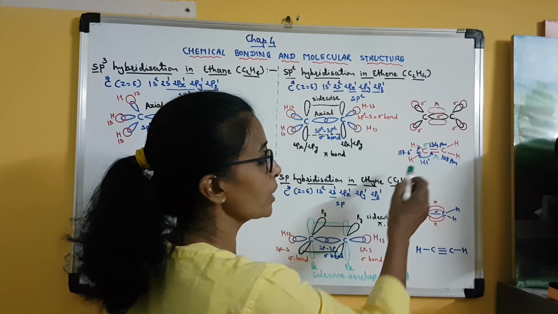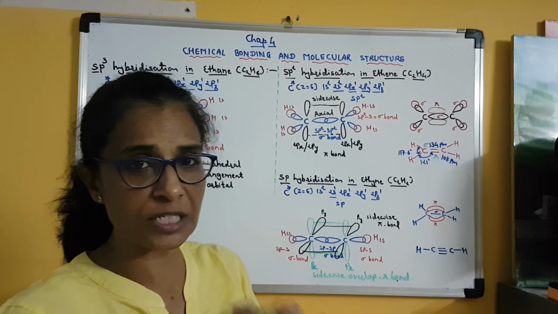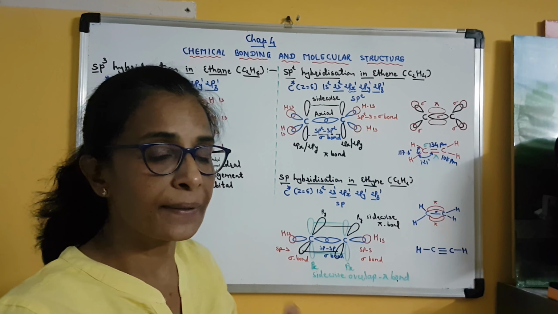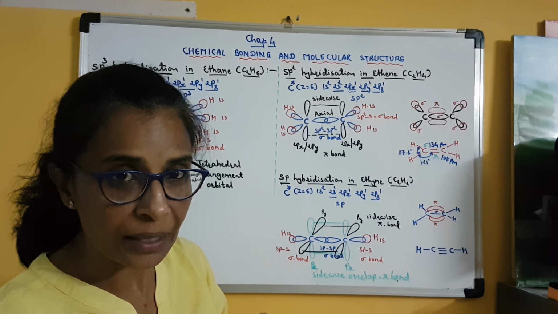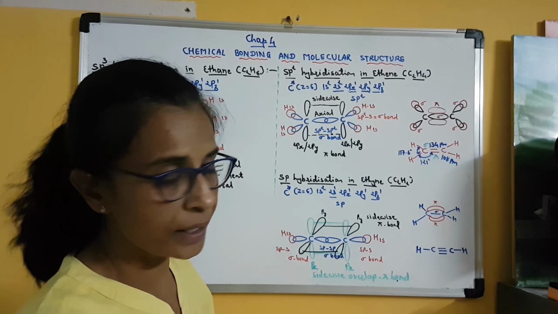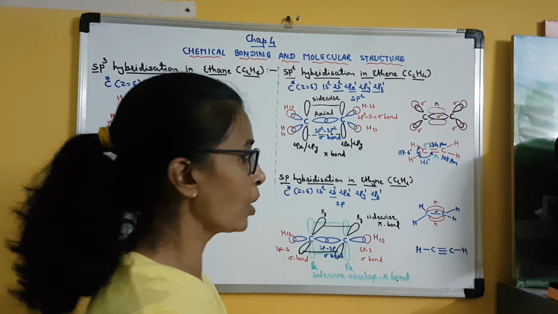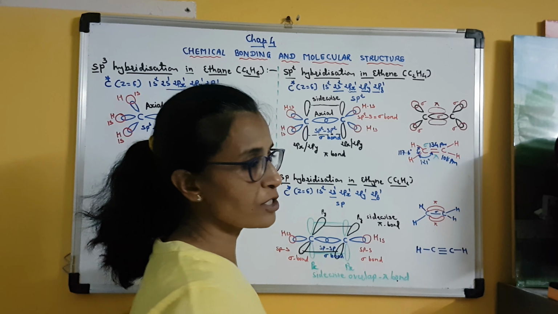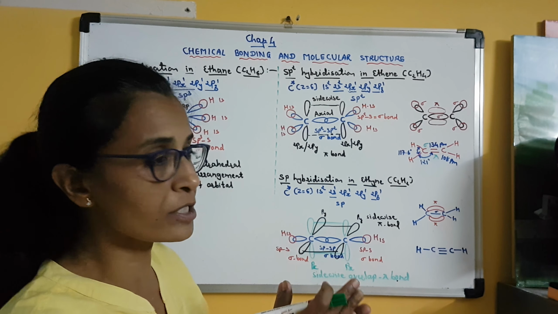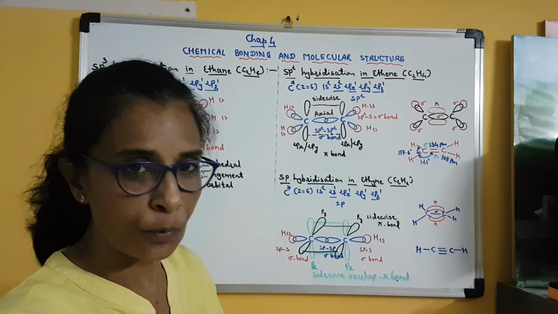Clear? Actually, whenever the arrangement of the orbitals around the central atom is triangular, then the bond angle is 120 degree. But here you can see it is 121 degree. Clear? Because there are two central atoms, two carbon atoms involved. Also there is a presence of a double bond between the two carbon atoms. So that will also affect the bond length value as well as the bond angle value.